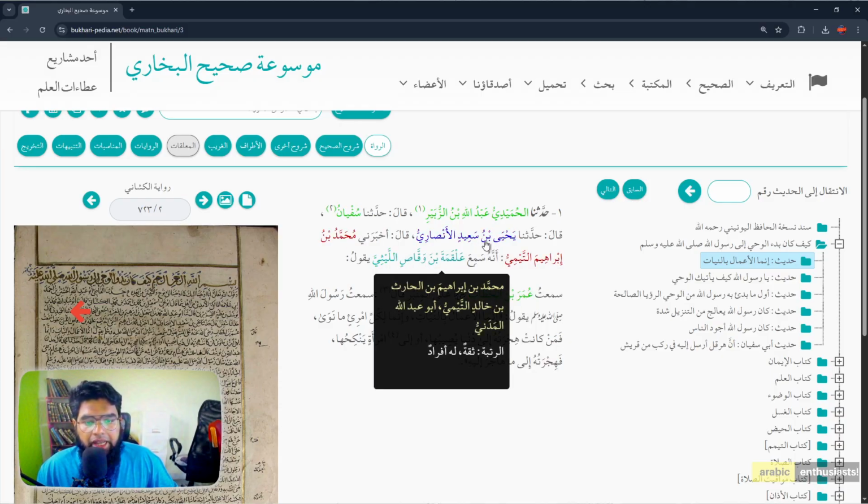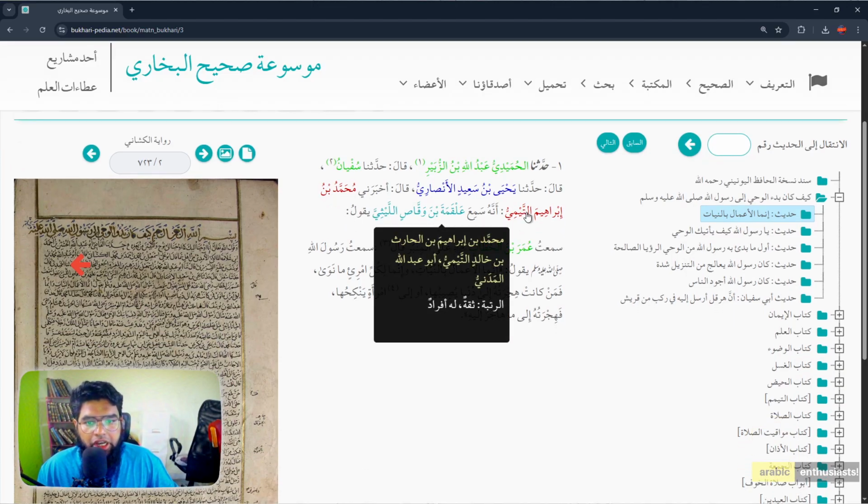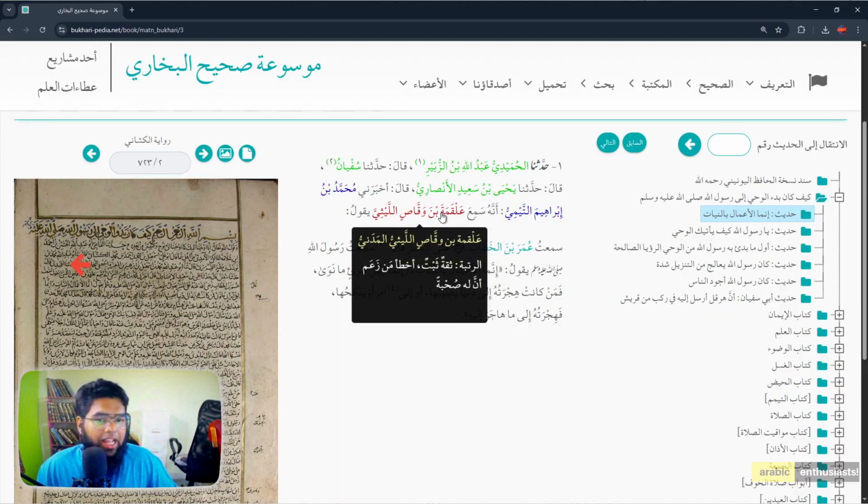And then Yahya ibn Sa'id, he says, قال أخبرني Muhammad ibn Ibrahim at-Taymi. This is from Muhammad ibn Ibrahim at-Taymi. He should be Madani also. See, he's Madani. Because obviously, the hadith is traveling, Imam Bukhari is traveling to Makkah, and from there he's going to Medina, and then Alqama is very famous, a Tabi'i.